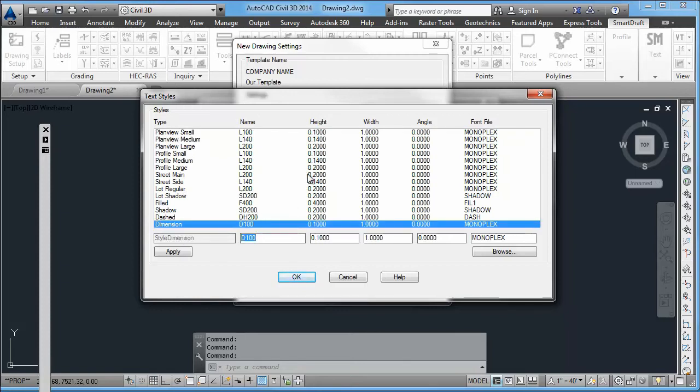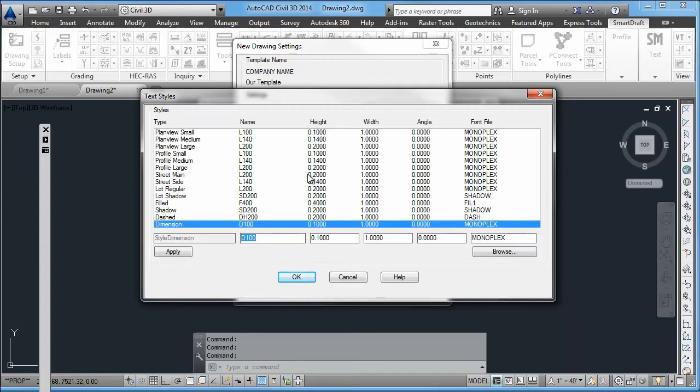You'll notice at the very bottom that dimension style is D100, which is not a standard name, and we didn't use the L100 name that is above. This is done specifically, but can be changed to L100. We would recommend to keep it at D100 unless your CAD standards require something different.